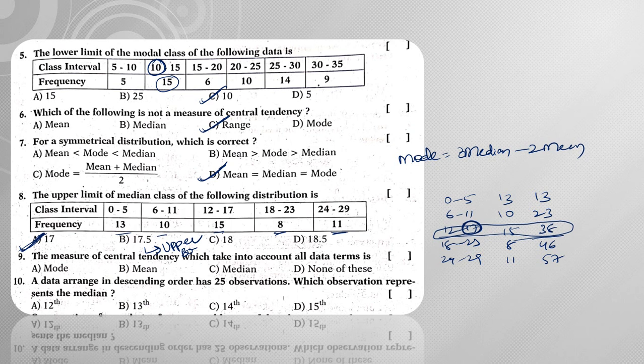Next, the measure of central tendency which takes into account all the data terms is nothing but the mean. Next, data arranged in descending order has 25 observations. If it has 25 observations, that means it is odd. Then which observation represents the median? If you have an odd number of observations, then (n plus 1) by 2 observation will give you the median of the given data. So 25 plus 1 is 26, by 2, which is the 13th observation. That will be my median here.